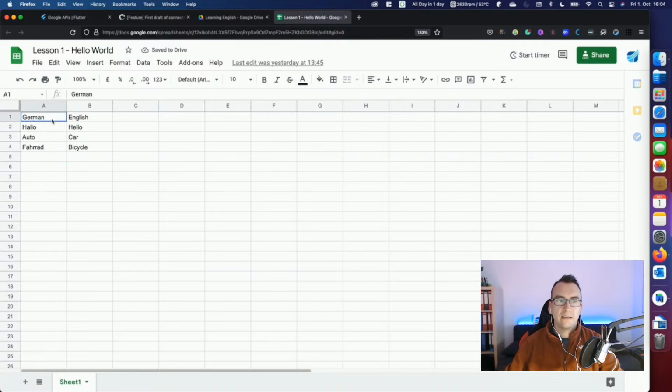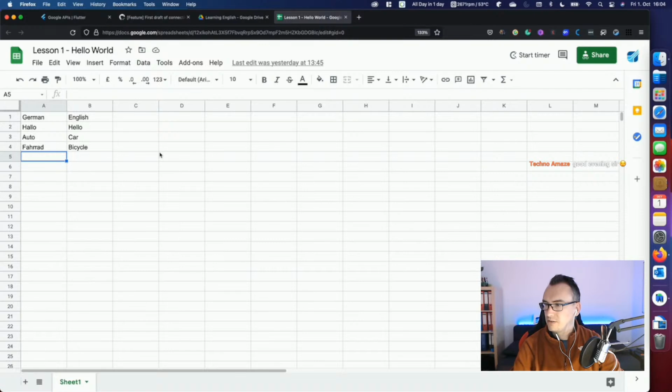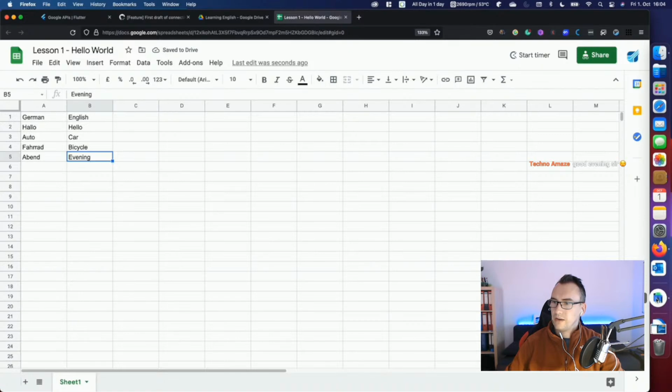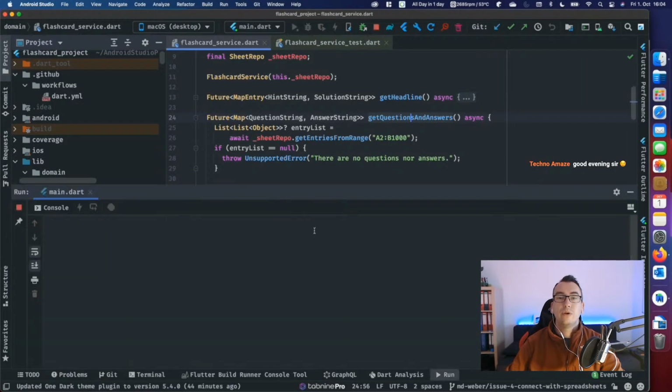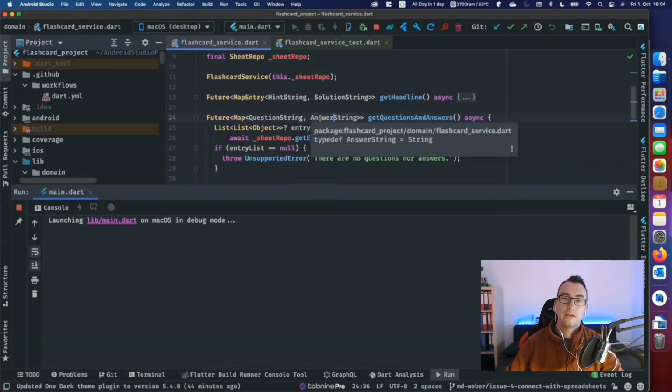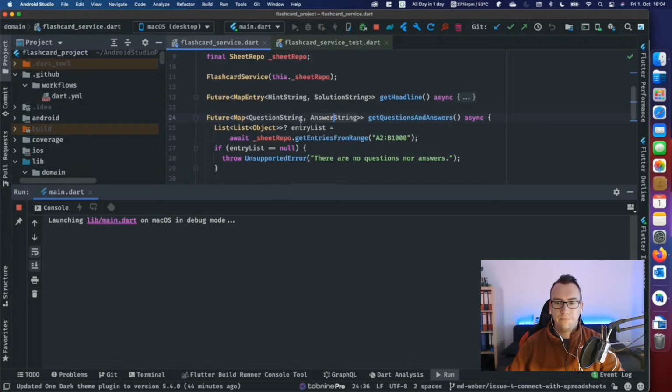And then we get the hints on the left side and on the right side, the answers. Depending on what side we are, we read that in our app. So if I add something here, and everyone from us can do that, then the idea is that, for example, we have Abend, which is evening. And if I start up our application, we read the information from the Google Sheet, and with that we show our different cards.